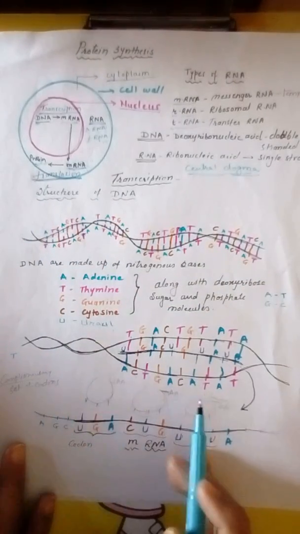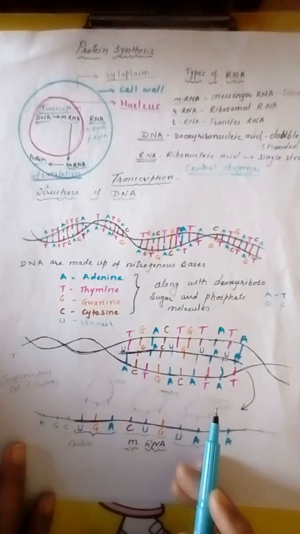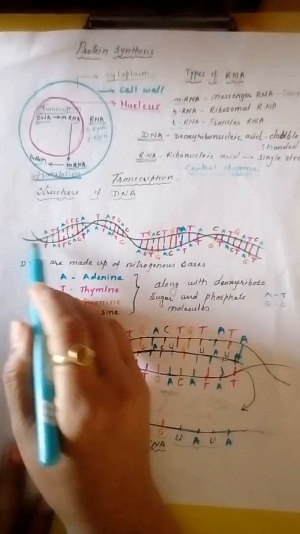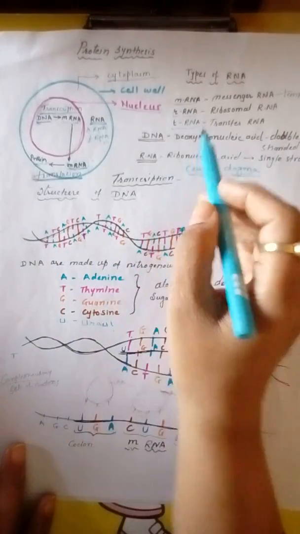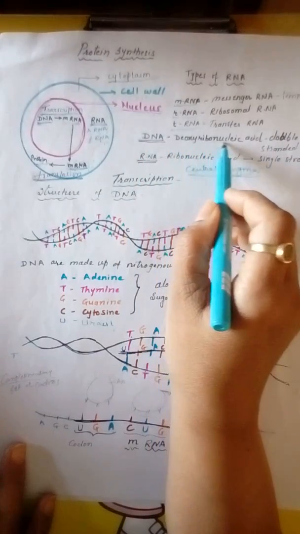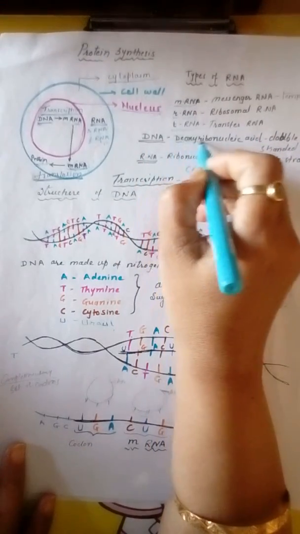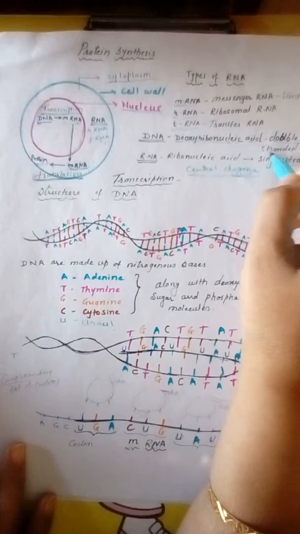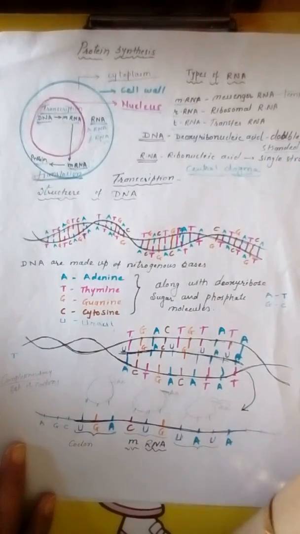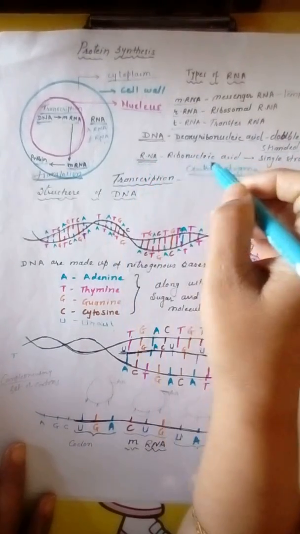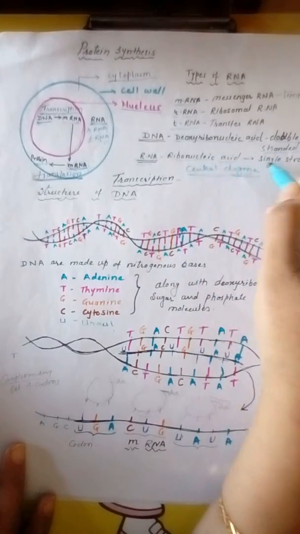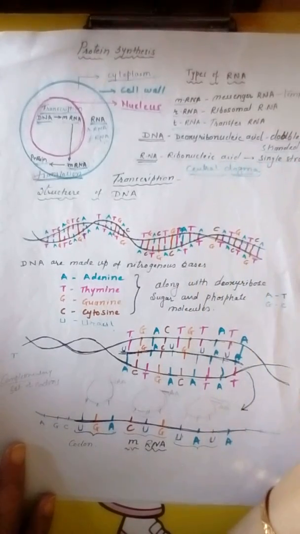Last year in 9th standard we have already seen the structure of DNA. It is a double-stranded structure. DNA means deoxyribonucleic acid, and it is double-stranded. And RNA means ribonucleic acid, it is single-stranded.